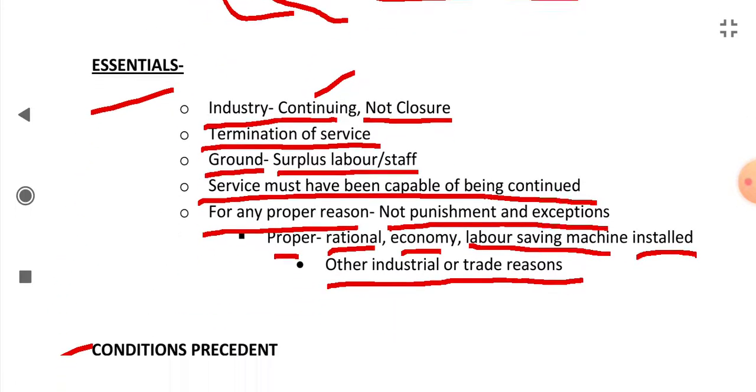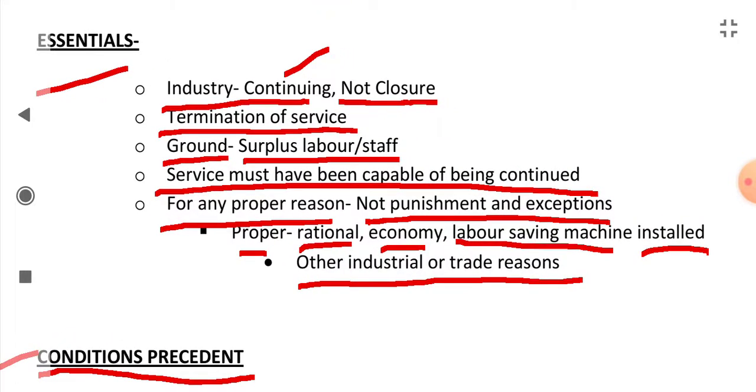Okay. What were the essentials of retrenchment? That the industry must be continuing, not closure. There must be termination of service. The grounds must be mainly surplus labor or staff more than required. Service must have been capable of being continued. The retrenchment must be for any proper reason, not punishment and exceptions. The reason should be proper, rational economy, labor saving machines having been installed, or any other industrial or trade reasons.